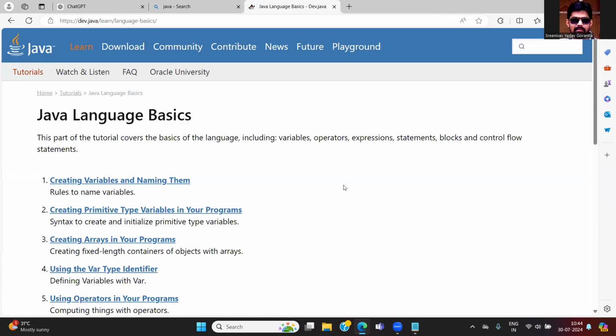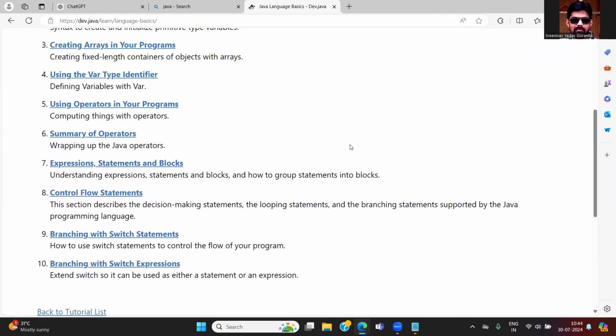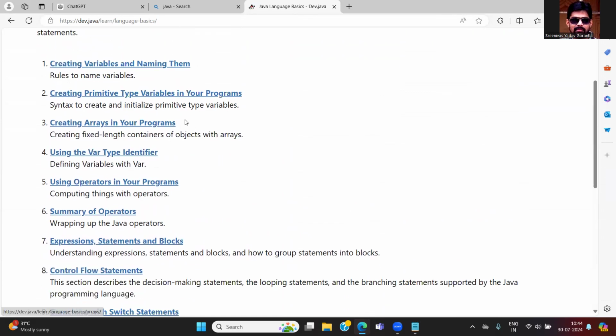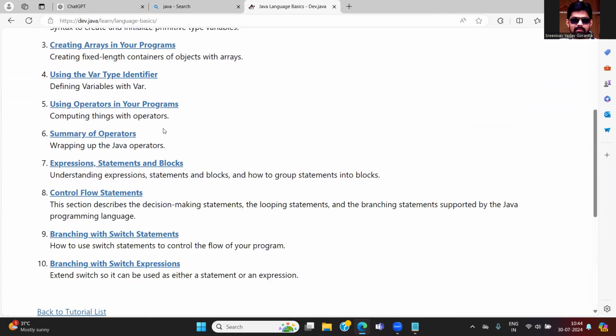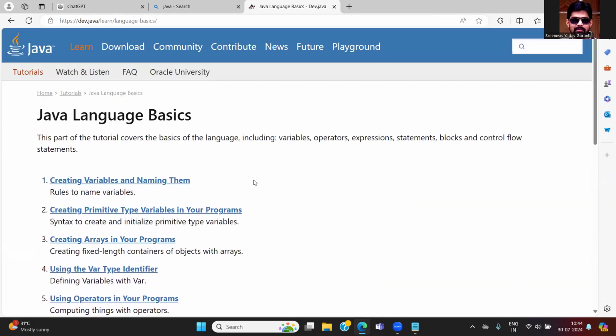When you click on Java language basics, you will find a lot of concepts, fundamental topics for Java. Ten topics are available: variables and naming them, creating primitive type variables for your programs, creating arrays in Java programs, using the var type identifier, using operators in programs, a summary of operators, expressions, statements and blocks, control flow statements, branching with switch statements and switch expressions. All these things are available. So you will find a lot of things with Java.